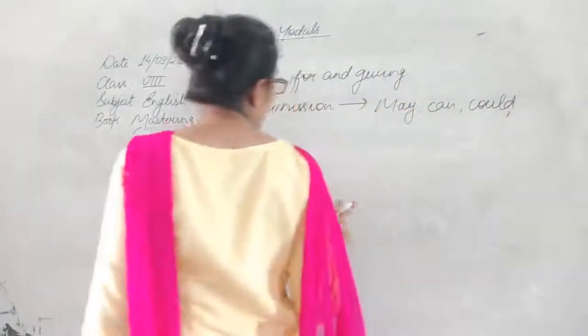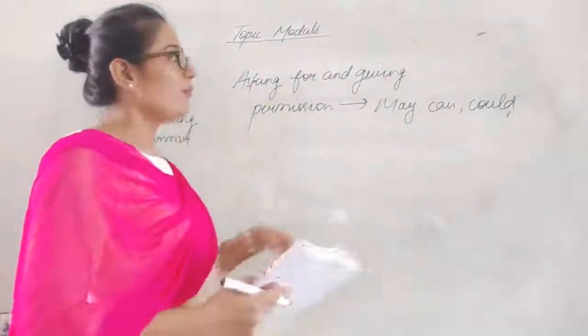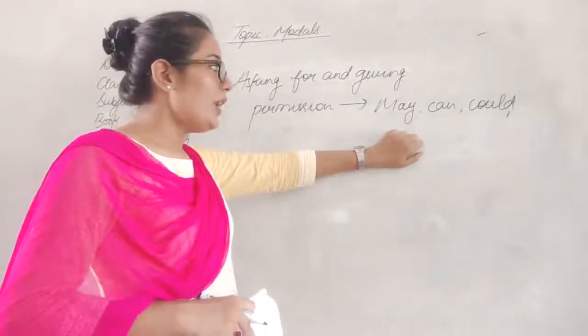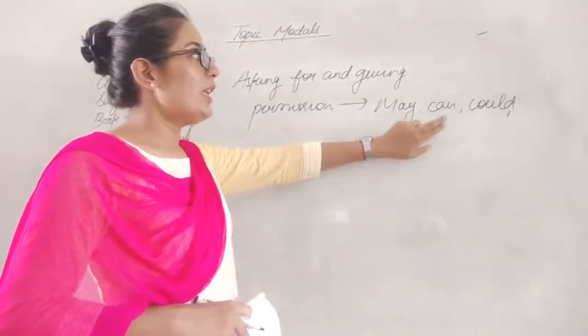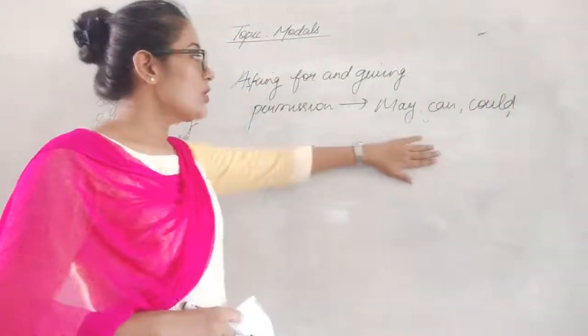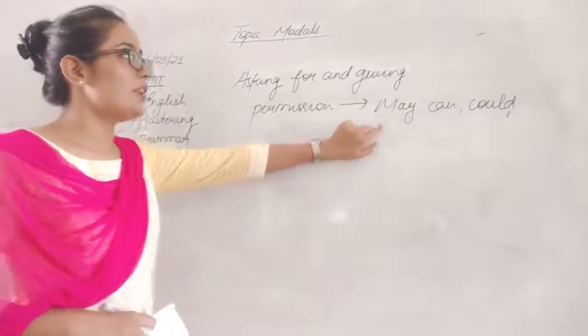Now we know for which form these things are used. May is used for formal, can for informal, could very polite. Okay, so now we know where these are used.